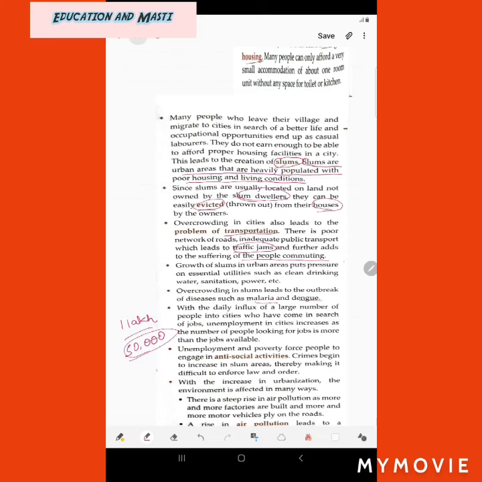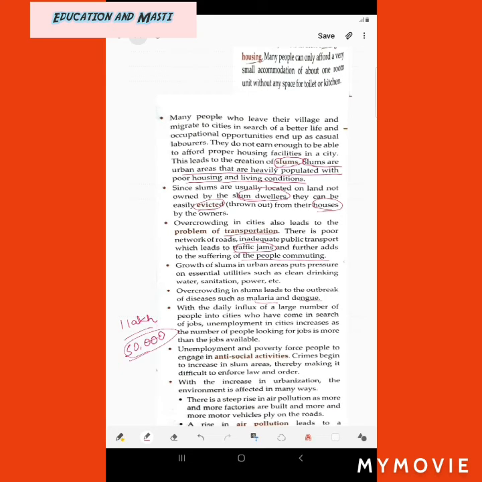Where will they live if they do not have money? So they will live in slums. Okay, so this is the reason: with the daily influx of a large number of people coming to the cities, 50,000 people don't have any place to live and they finally have to live in slums, as I have already told you.